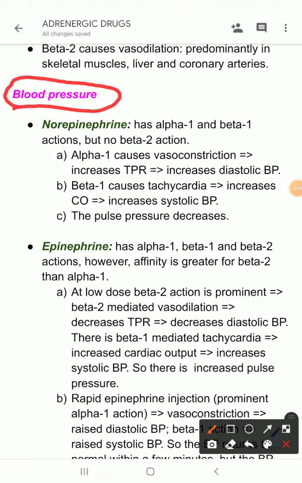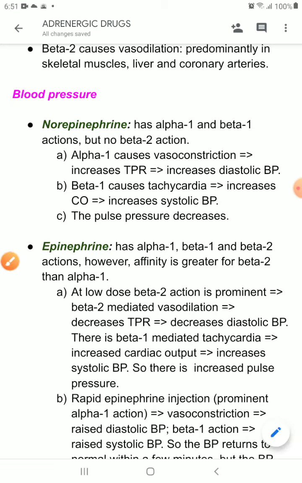So, this is very important, because there are so many drugs that act by modulating the actions of the adrenergic system. So, their action on blood pressure is very important, and you have to understand the basic mechanism of these things. So, norepinephrine and epinephrine have different actions on the blood vessels or blood pressure. Let us look at the actions of norepinephrine.